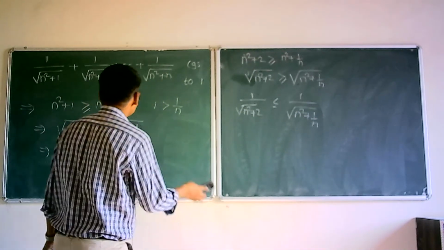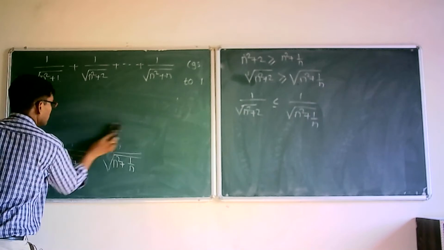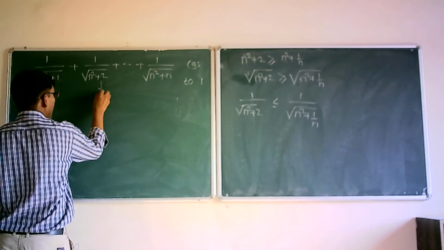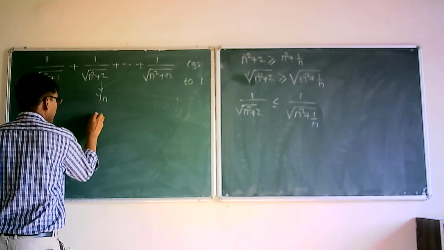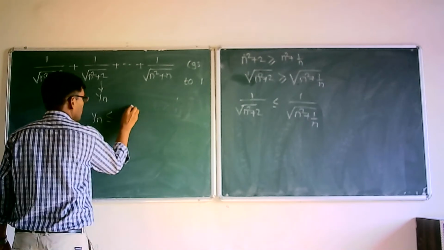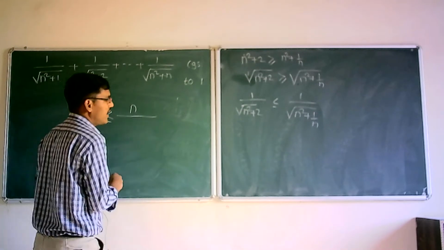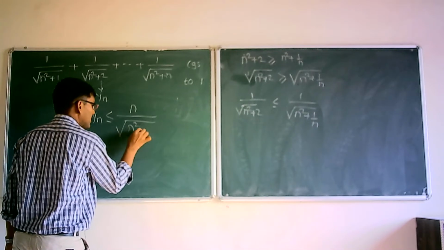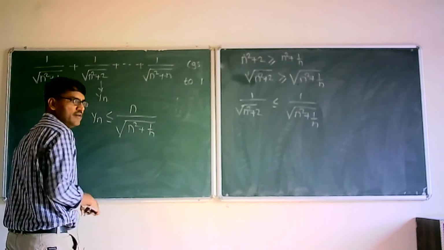So all these terms, if I am writing this as say xn or yn, all these terms yn are less than or equal to n times 1 upon under root of n square plus 1 upon n. Similarly,